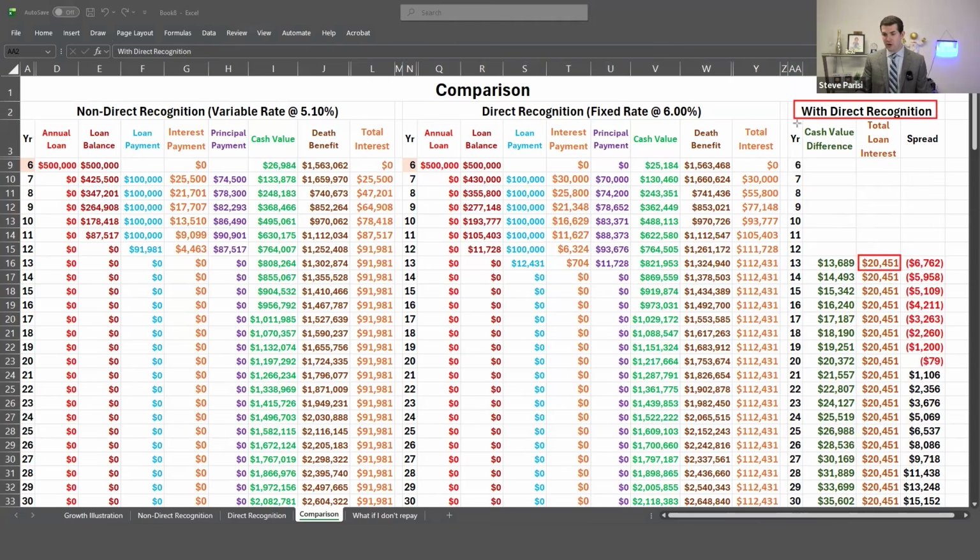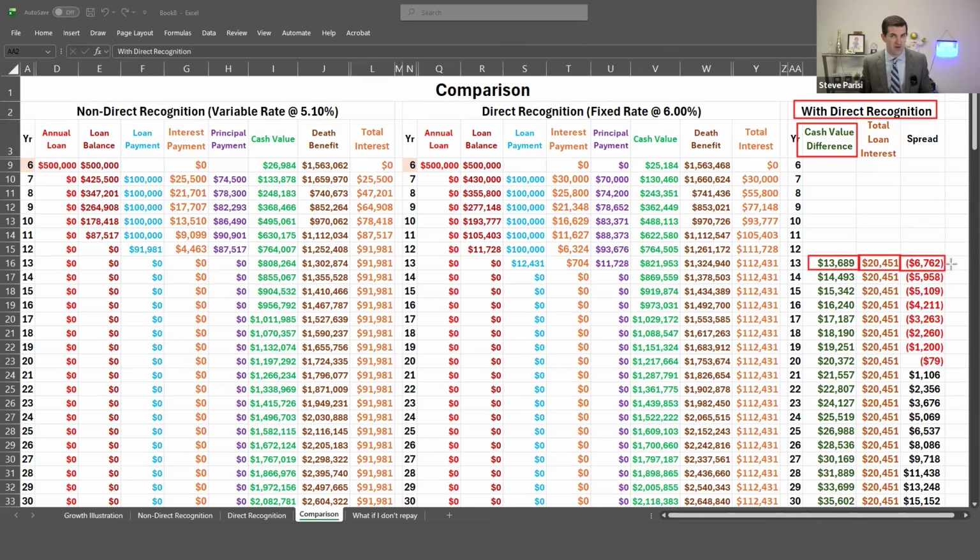But if we look at the cash value difference, this is how much more money you received as a result of going with the direct recognition. You got an extra $13,689. So your net spread in this example is minimal, $6,700 negative when the loan's paid back.